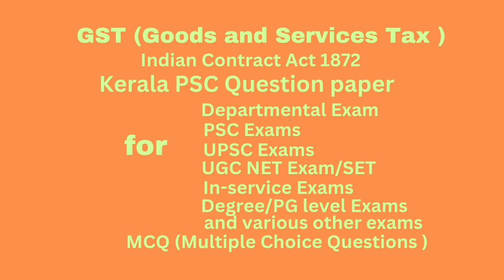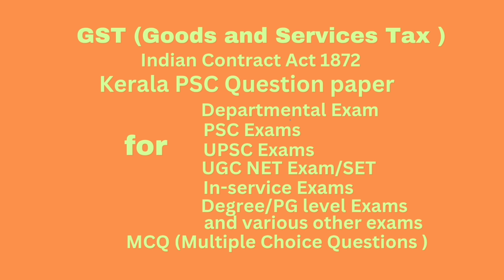Question number 28. Any input tax credit omitted to be taken in a financial year can be taken on or before. Answer, option A, filing return for September of next financial year. Option B, annual return of the financial year. Option C, A or B, whichever is earlier. Correct answer, option C, A or B, whichever is earlier. That is, filing return for September of next financial year or annual return of the financial year, whichever is earlier.